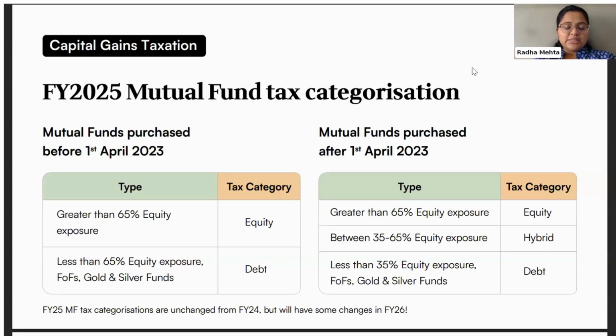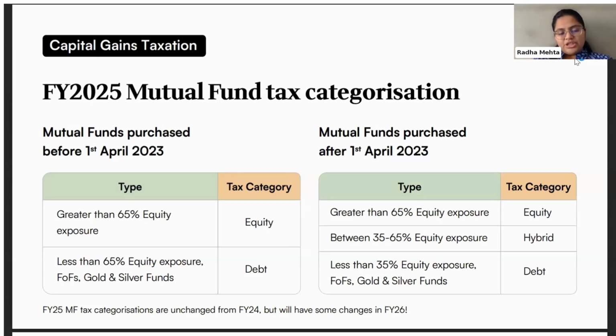However, if you are purchasing the mutual fund after the 1st of April 2023, then there are three different categories of mutual funds. If the exposure to equity is greater than 65%, it is classified as equity. If the exposure is less than 35%, it gets categorized as debt. If it is between 35 and 65%, it gets categorized as a hybrid mutual fund.